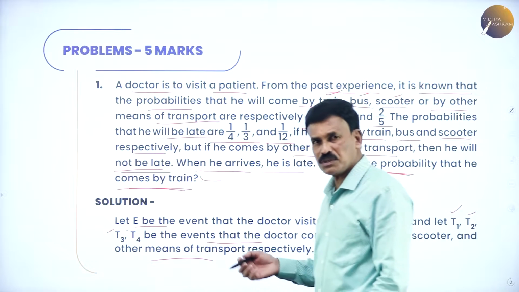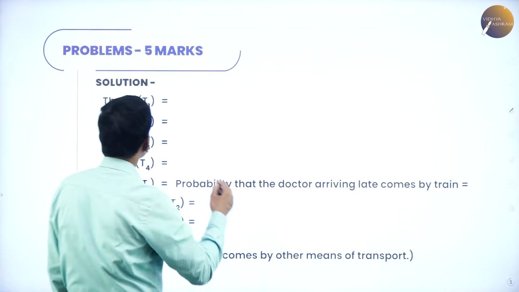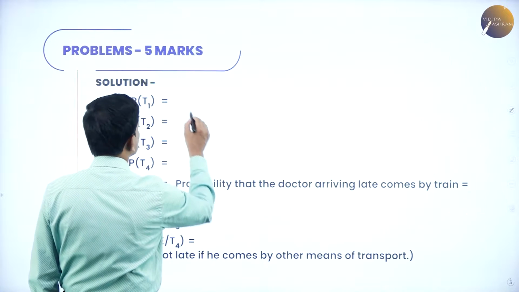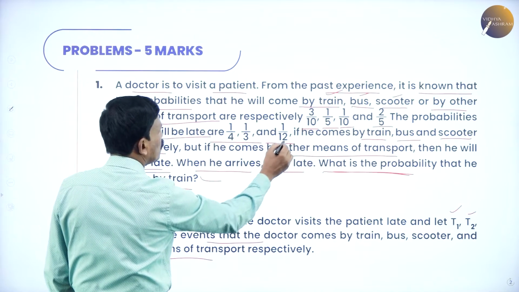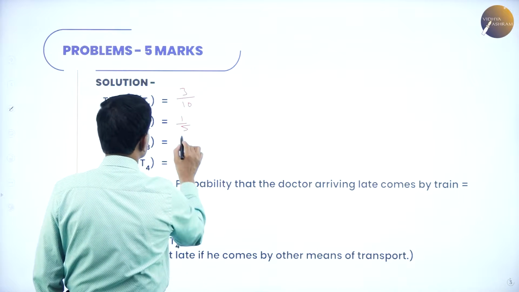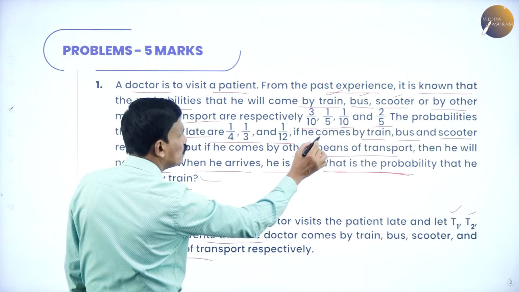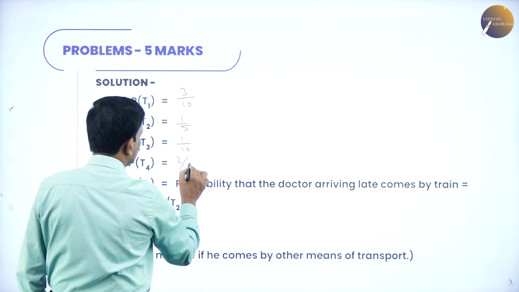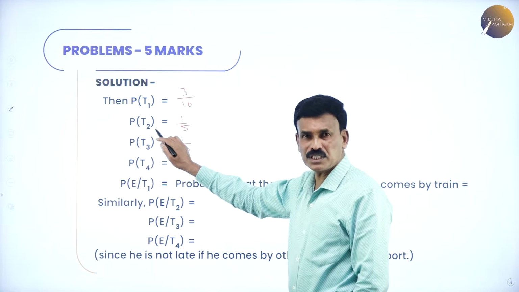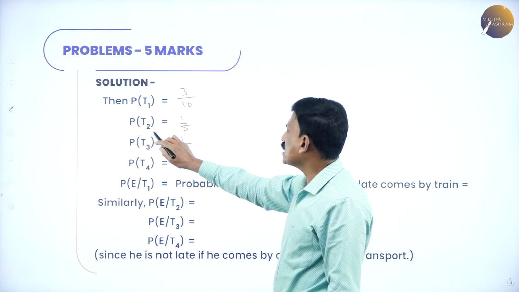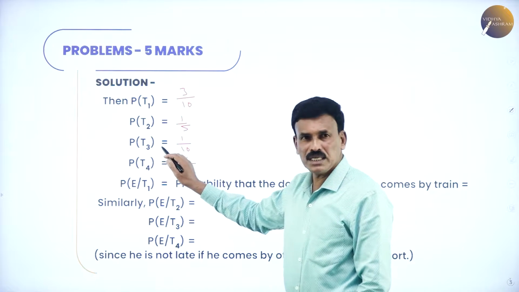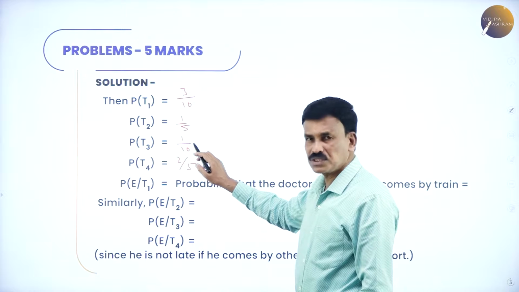Okay, so I will go to the next page. I will write the given contents. So what is given? The probability of T1 is 3 by 10, the probability of T2 is 1 by 5, the probability of T3 is 1 by 10 and the probability of T4 is 2 by 5. So the probability of T1 is 3 by 10, that is by means of train. The transportation by means of bus is 1 by 5. P of T3, by scooter, is 1 by 10.